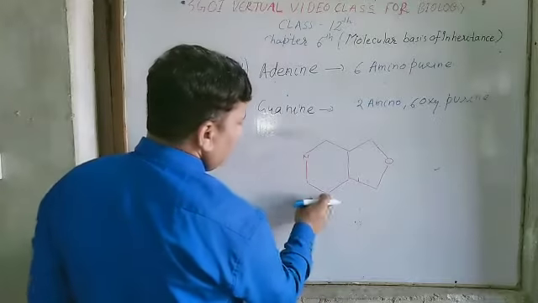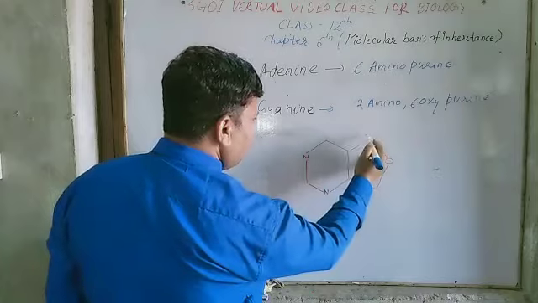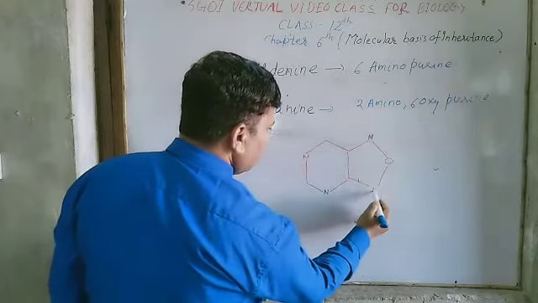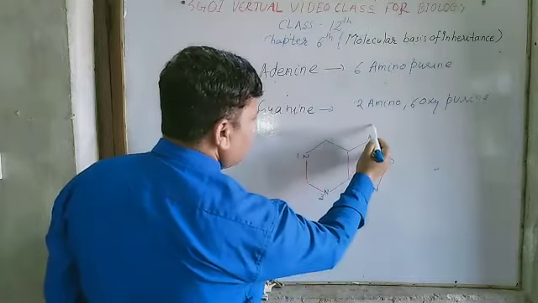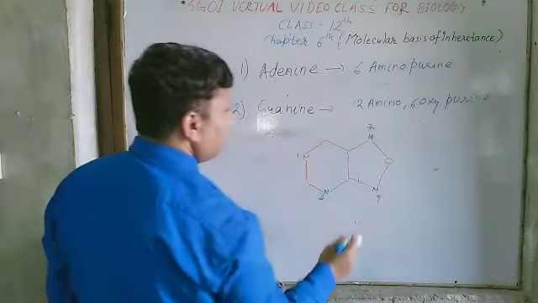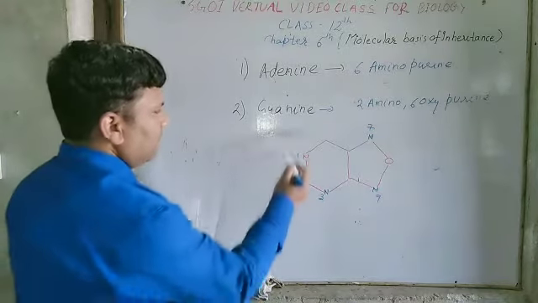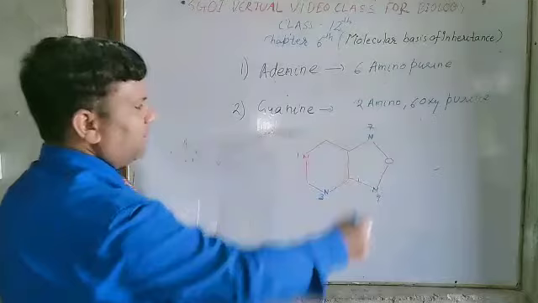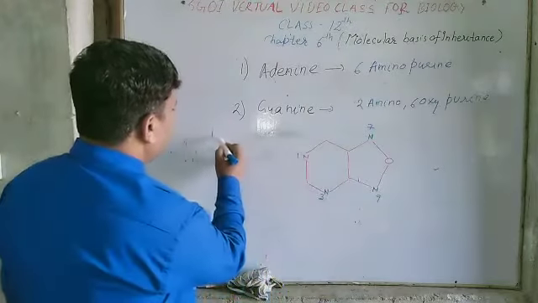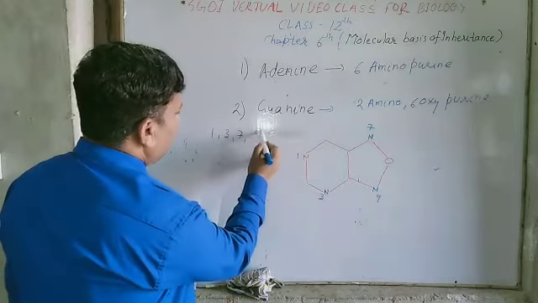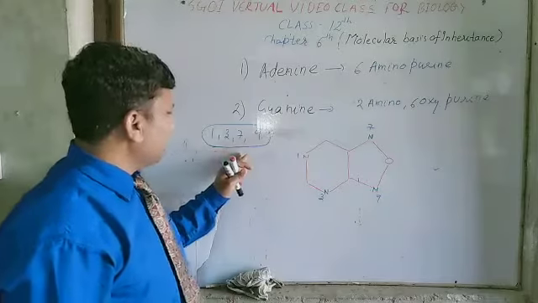In the purine ring, 4 nitrogen atoms are present at the positions 1, 3, 7 and 9. This is very important to remember for the structure of purine. It means that 1, 3, 7 and 9, these are all odd numbers, to remember the structure of purine.